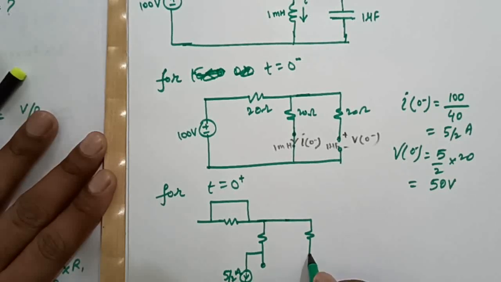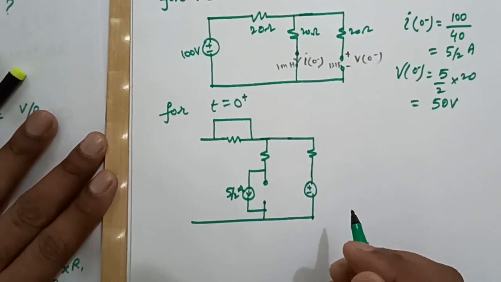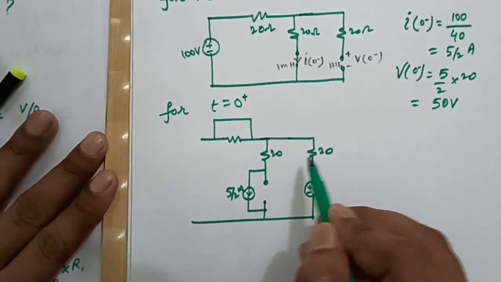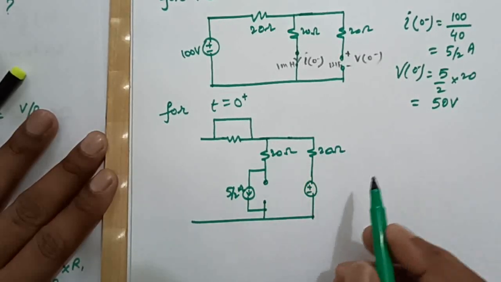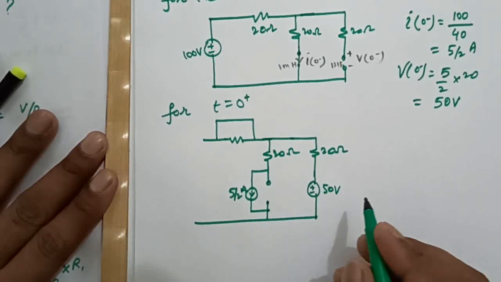And this capacitor will act like a voltage source having initial voltage as 50 volt, right?